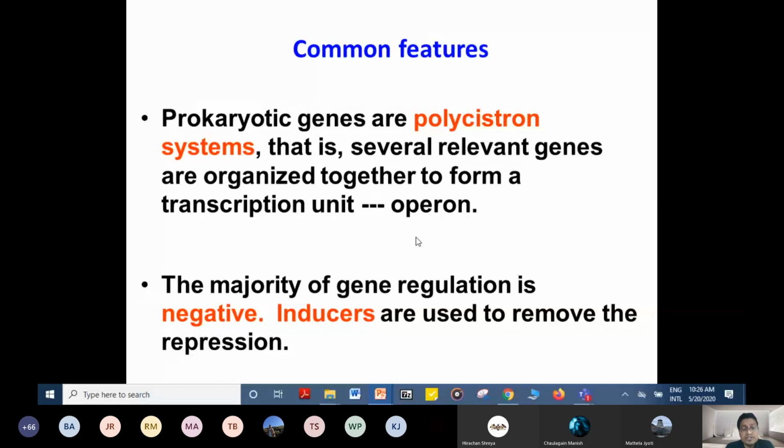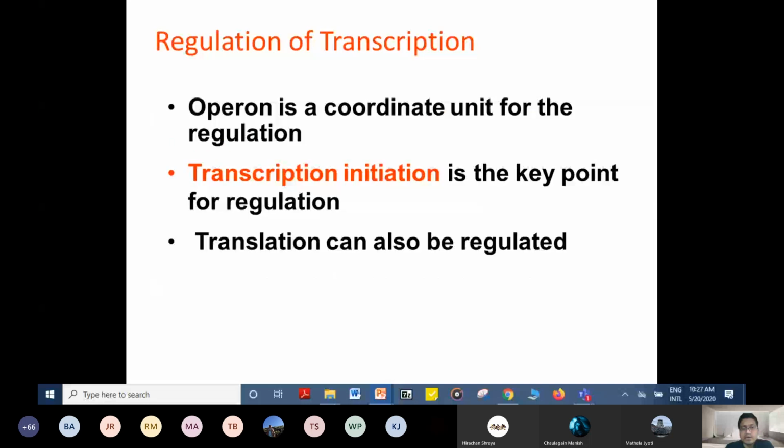The majority of gene regulation is negative, that is, inducers are used with the repressor. Regulating transcription is the coordinate regulation, and transcription initiation is the key point for regulation. However, at other points this can also be regulated, whereas the initiation point is the most important one for the regulation.